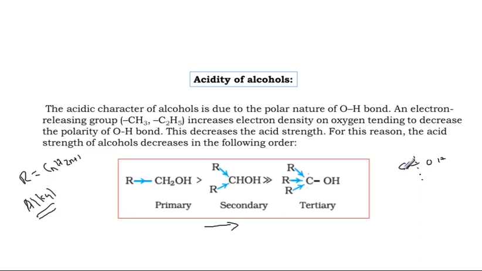Whenever there is more electron density around carbon, the cleavage between carbon and OH is preferred, and then the carbon becomes an electrophile center.